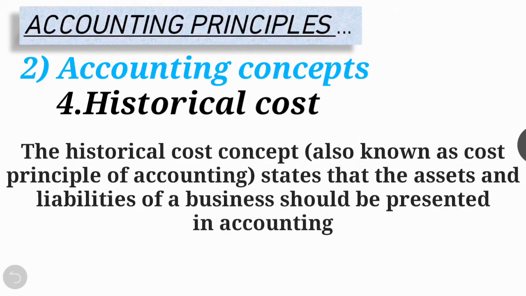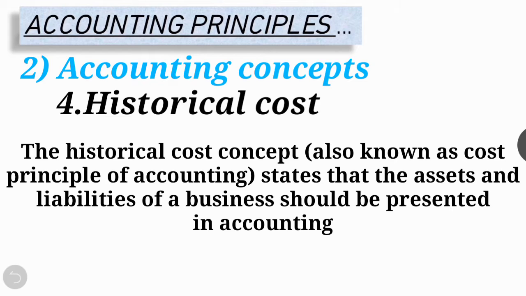Next part of accounting concept is historical cost. The historical cost concept, also known as cost principle of accounting, states that the asset and liability of a business should be presented in accounting. This concept indicates that the value of transaction is recorded at the price paid to acquire it. That is, at its cost, and the cost is the basis for all subsequent accounting. The value may change in future, but the recorded cost does not change.